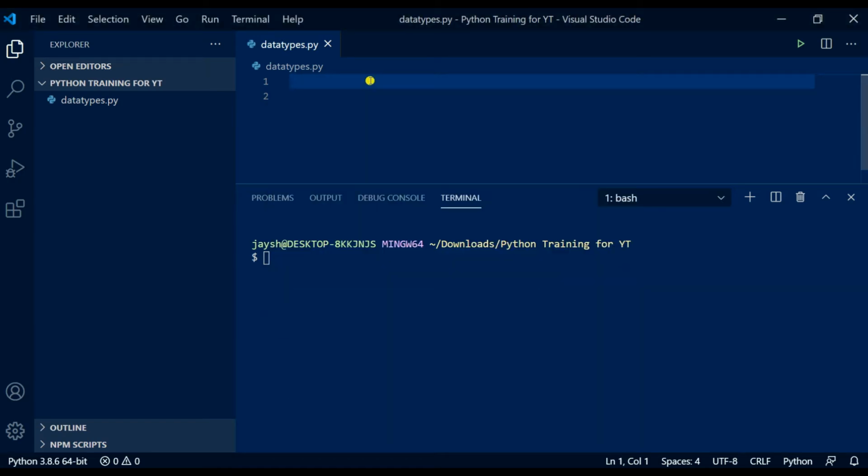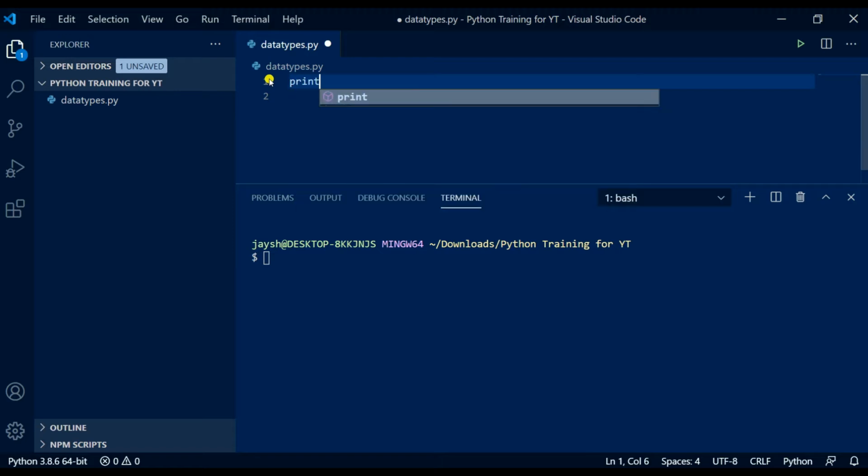So Python has integers and floats. Integers are simply whole numbers like 300 that we can write down there, and a float would be something like 300.50. So the difference here is the decimal place. An integer is a whole number, like I said, and a float would be a fractional number or something with a decimal place. So let's have a look at how these come out.